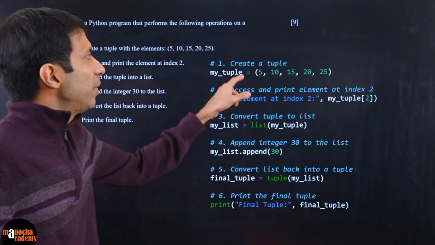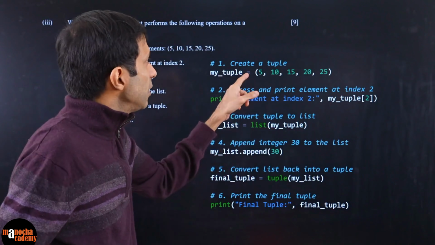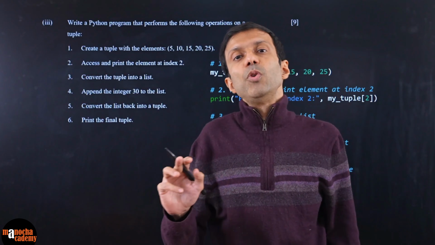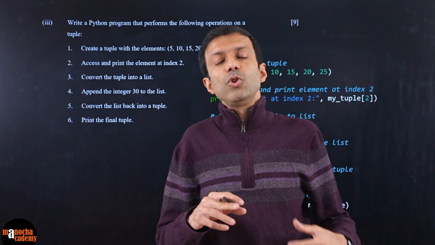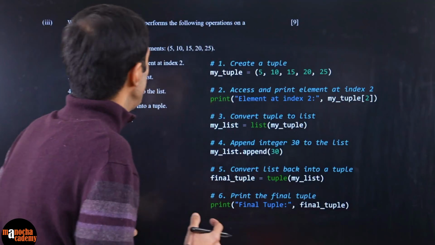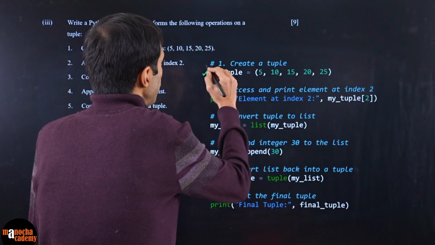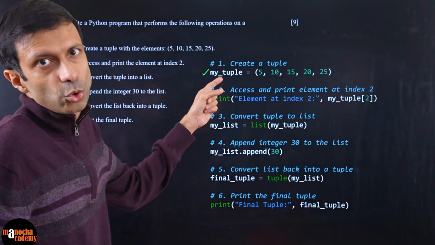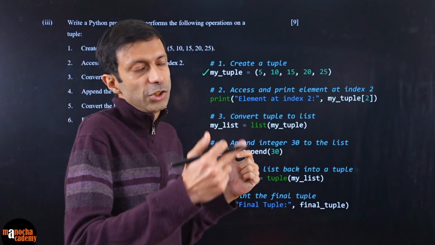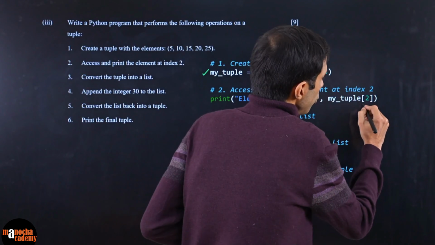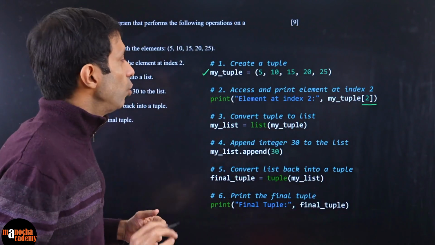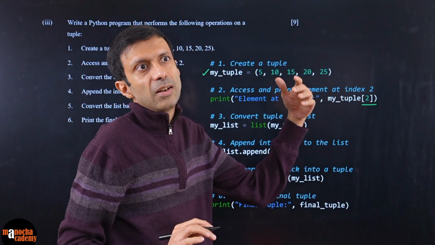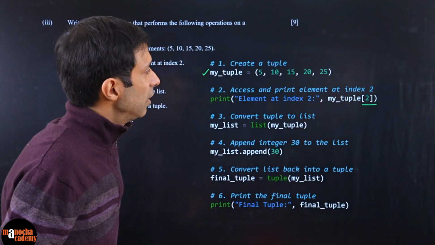So basically tuple, remember, don't forget to create it with the regular brackets. So you can see that is a tuple. The important thing about the tuple is that it is immutable, right? Once it is created, you cannot modify or change it. So that is how you create your tuple over here. And then if you want to print, let's say, the element at index 2. Index 2 means 0, 1, 2, position 3. Within the bracket we put the indexing, so don't put 3 there, put 2 itself. If they said position 3, or element number 3, then you would put index 2.